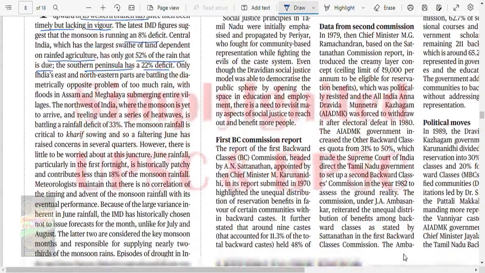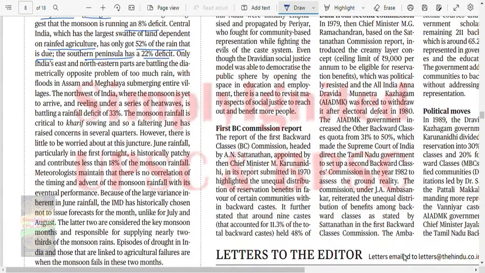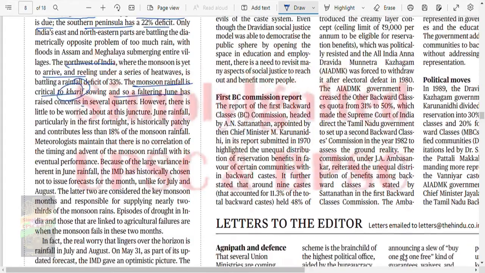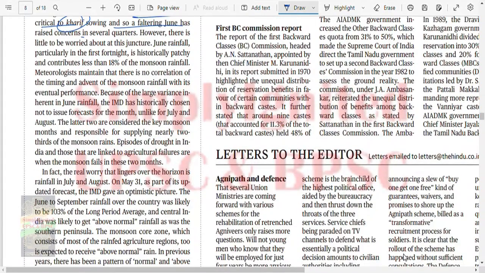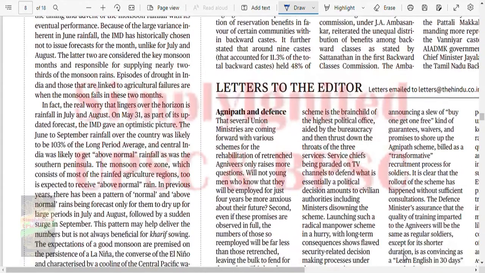Now let's see the northwest India. The monsoon is yet to arrive in the northwest. It is critical to Kharif sowing, and so faltering June has raised concern in several quarters. However, there is little to be worried about. June rainfall, particularly in the first fortnight, is historically patchy and contributes less than 18% to monsoon rainfall.